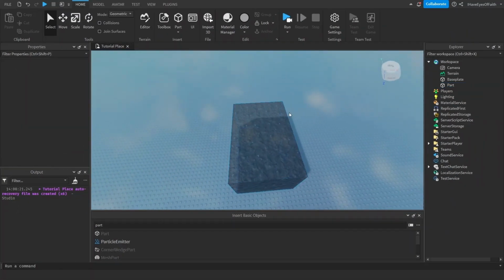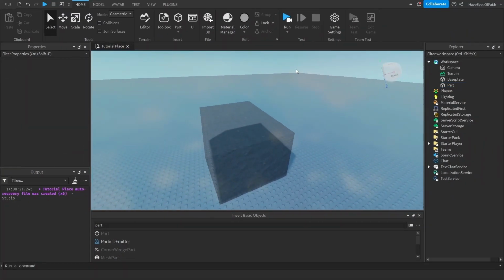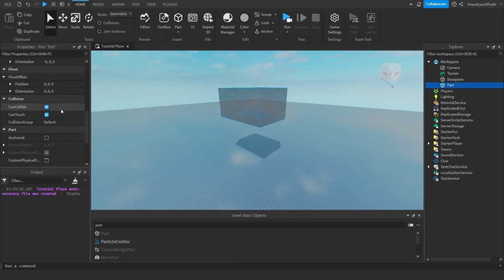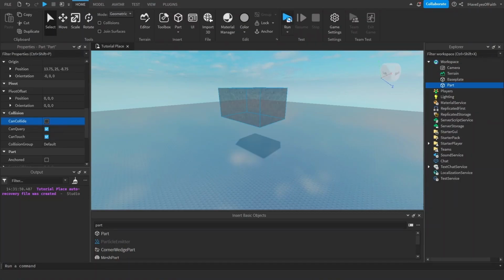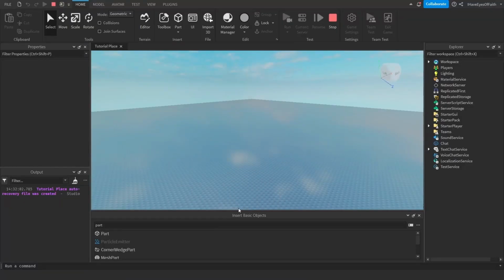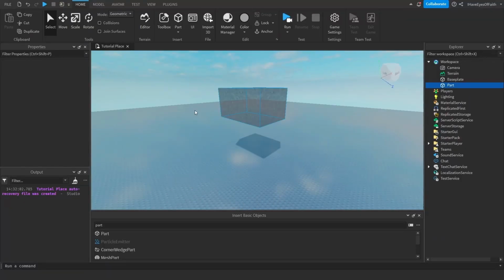Can't collide just determines if parts can bump into it, basically. I'll show you what I mean. Right now, can't collide is checked to true, so when the game is played, the part falls down on the base plate because it can collide with it. If we set that equal to false and play the game, the part goes right through it because it cannot collide because we checked it off.